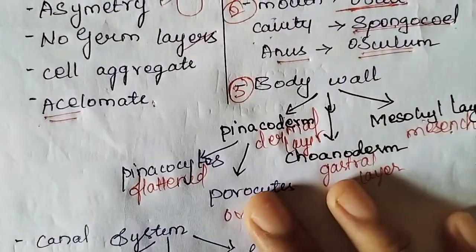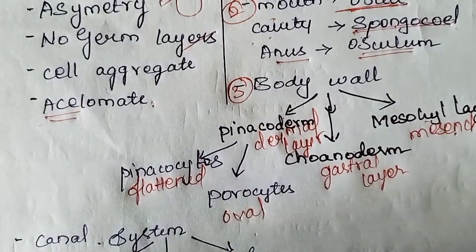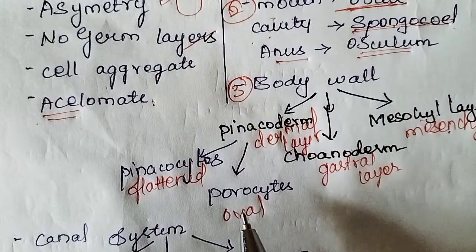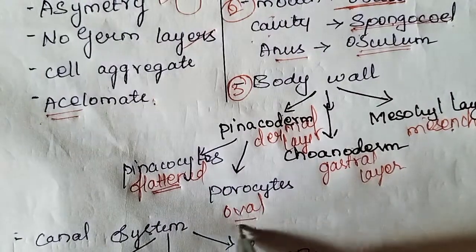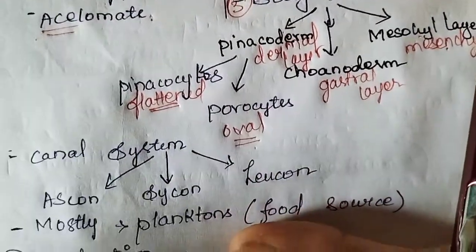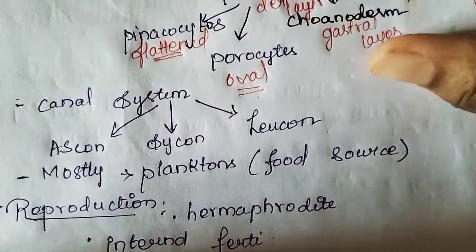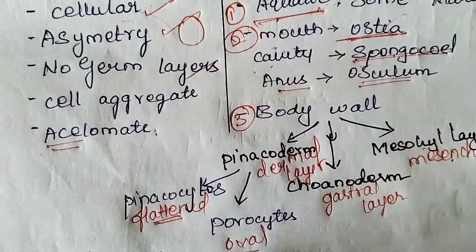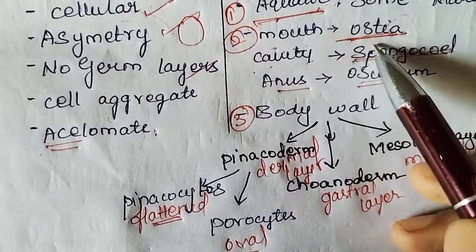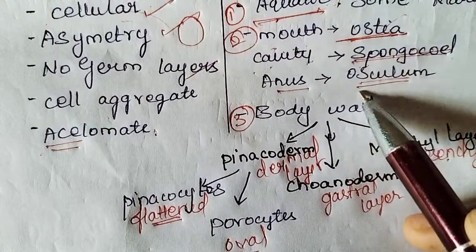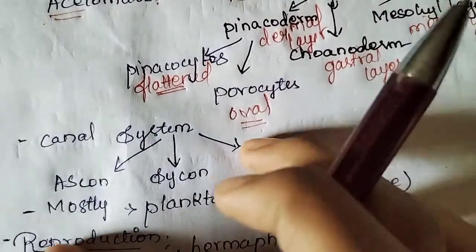The pinacoderm has pinacocytes and porocytes, which are the cells of the pinacoderm layer. Pinacocytes are flattened and porocytes are oval. Now let's move to the canal system, which is the movement of food within the body. From mouth to cavity to anus, that is, ostia, spongocoel and osculum. In this order the water flows. That is what the canal system is.